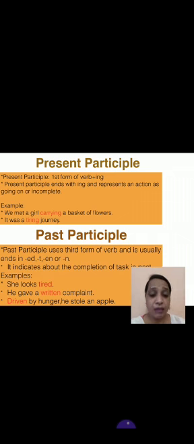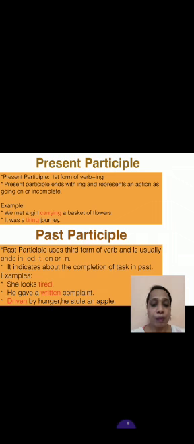Okay, past participle. Past participle uses the third form of the verb and usually ends in ed, t, en or n. It indicates the completion of a task in the past.